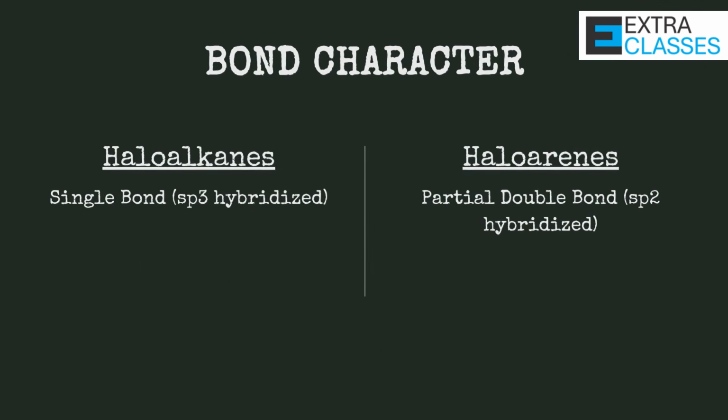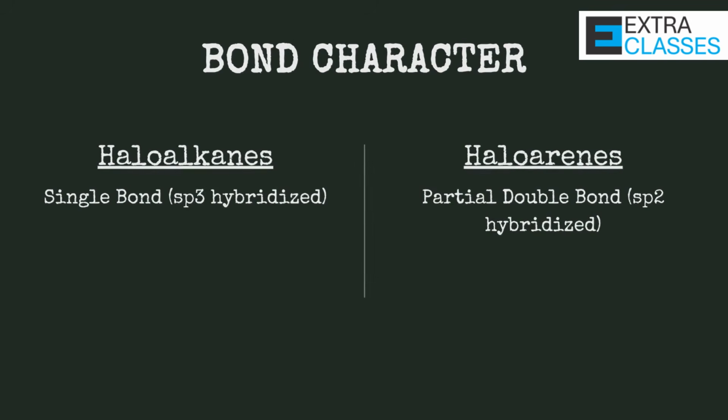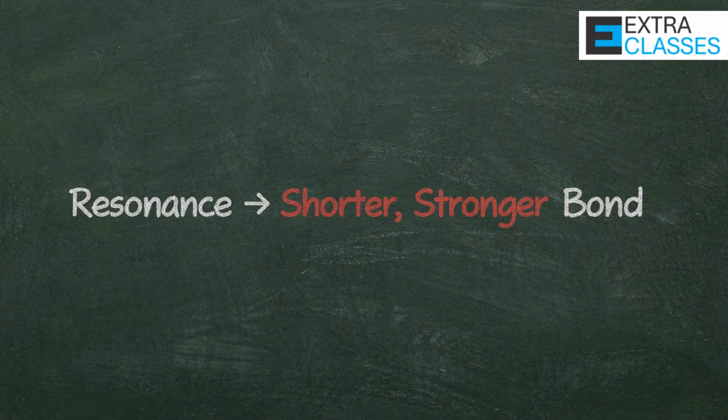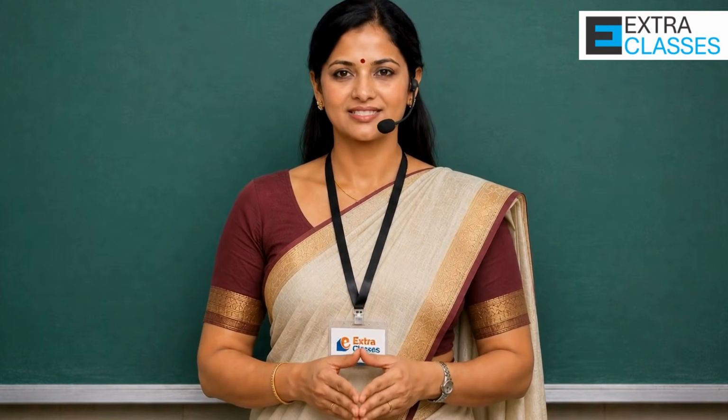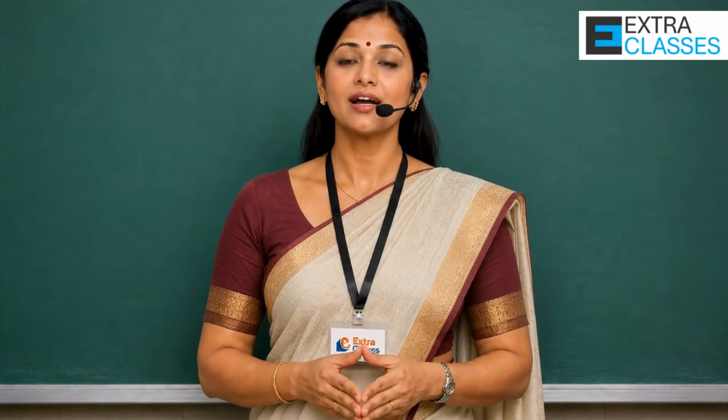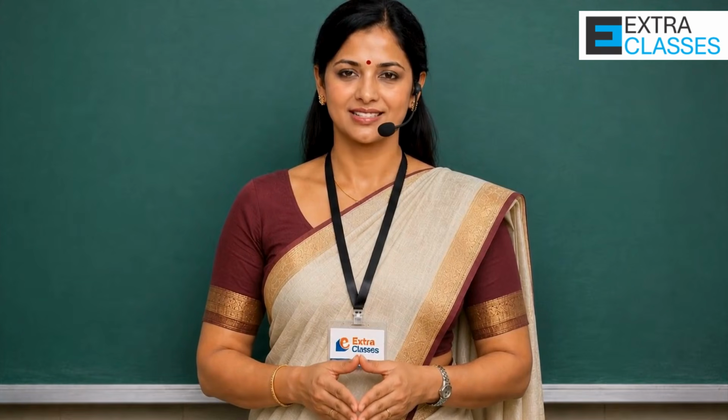In haloalkanes, the carbon-halogen bond is a normal single bond. In haloarenes, due to resonance, the carbon-halogen bond has partial double bond character. Fourth difference is reactivity. Haloalkanes easily undergo nucleophilic substitution reactions such as SN1 and SN2. Haloarenes are resistant to nucleophilic substitution because the bond is stronger and stabilized by resonance.